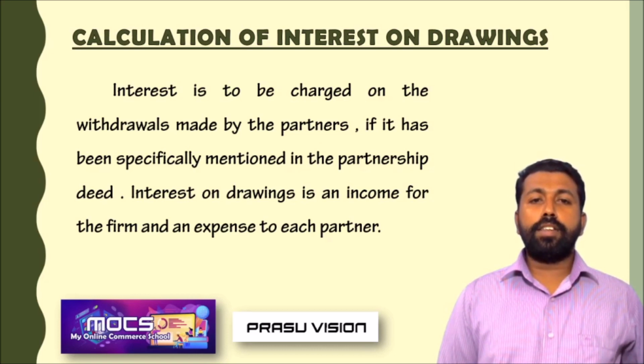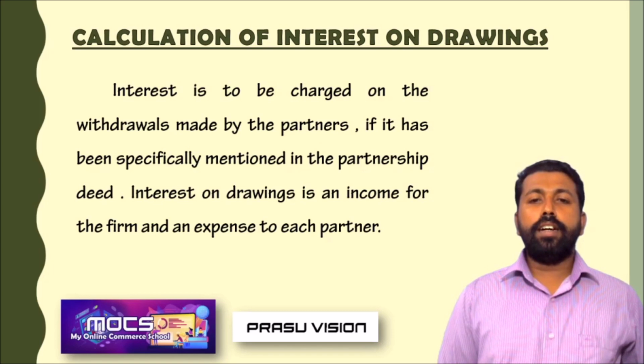Interest is to be charged on the withdrawals made by the partners if it has been specially mentioned in the partnership deed. If there is no partnership deed provision, no need to pay interest on drawings. But if it is written clearly in the partnership deed that partners have to pay 10% interest on drawings, at that time they have to pay the interest on drawings. So interest on drawings is an income for the firm and an expense to each partner.